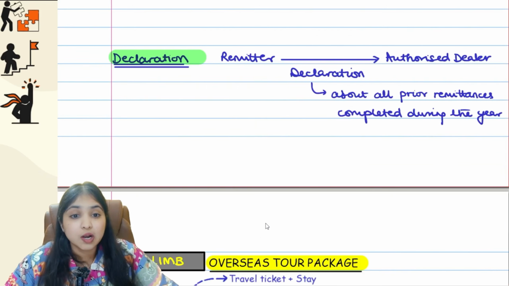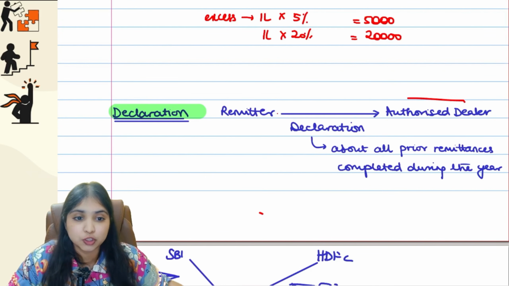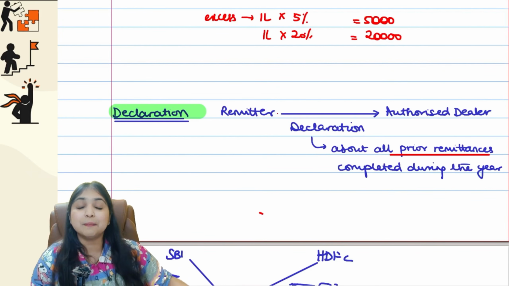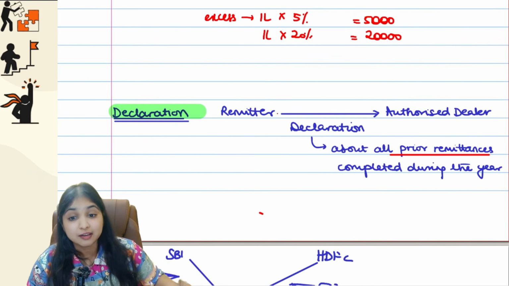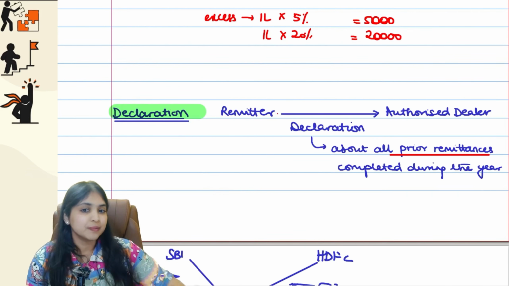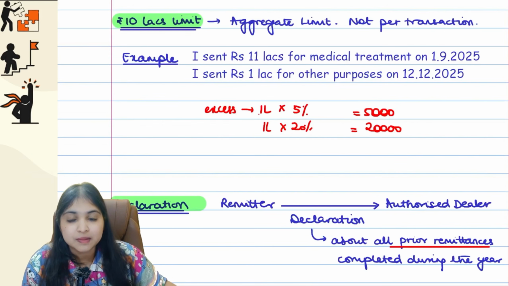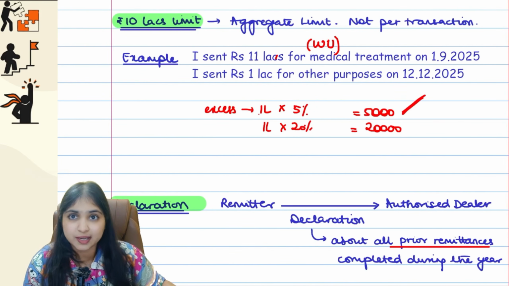Okay guys, now comes a very interesting discussion. The remitter will have to give a declaration to the authorized dealer about all the prior remittances completed during that particular year, because all the remittances already done during the year will be considered in making this 10 lakh calculation. Like in the same example, let's say 11 lakhs we transmitted through Western Union. It was more than 10 lakhs, so Western Union will collect TCS of 5,000 on the excess.